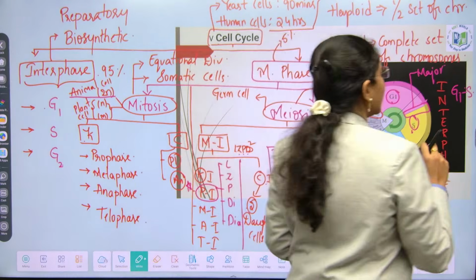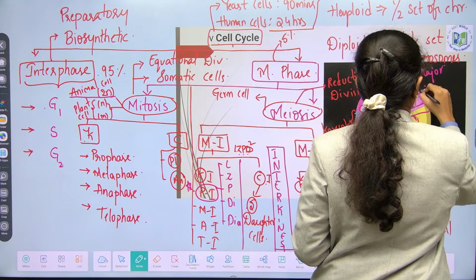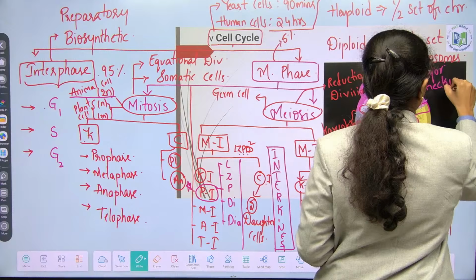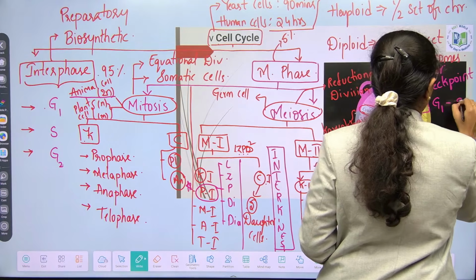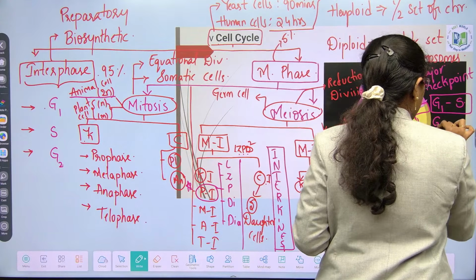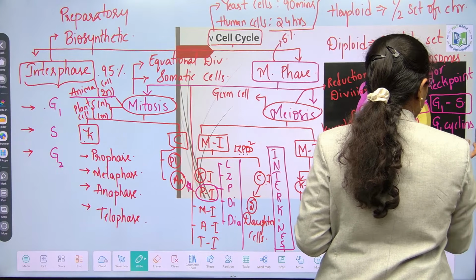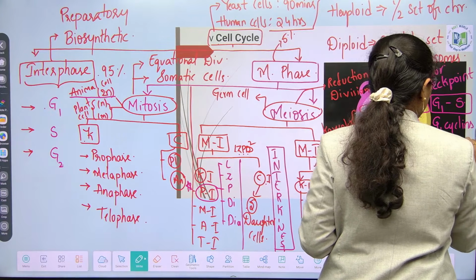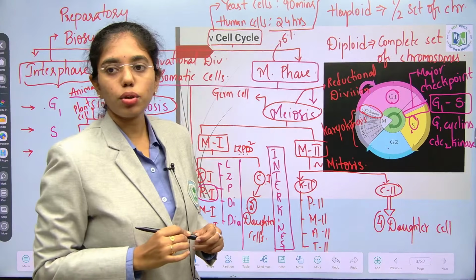The cyclins and CDKs which are present over here are G1 cyclins and CDC2 kinase.